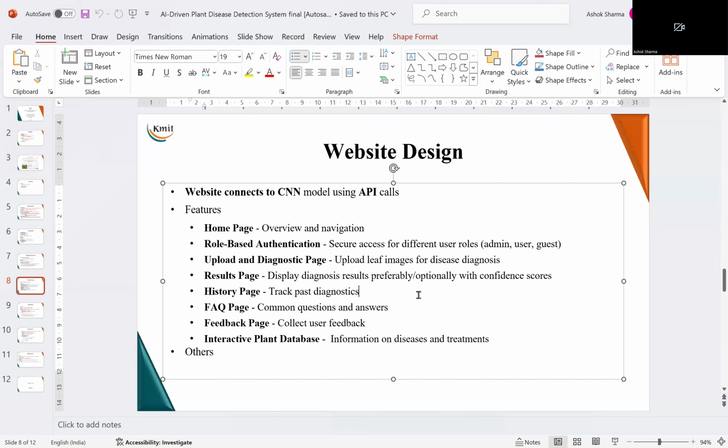We have a history page to track past diagnostics. We have a frequently asked questions page for common questions and answers. We have a feedback page and interactive plant database. That is for further information about the plants and the diseases. That will be stored in an interactive plant database for which we have MongoDB.